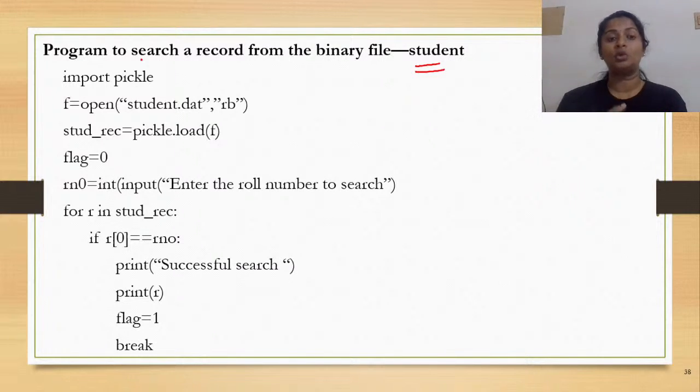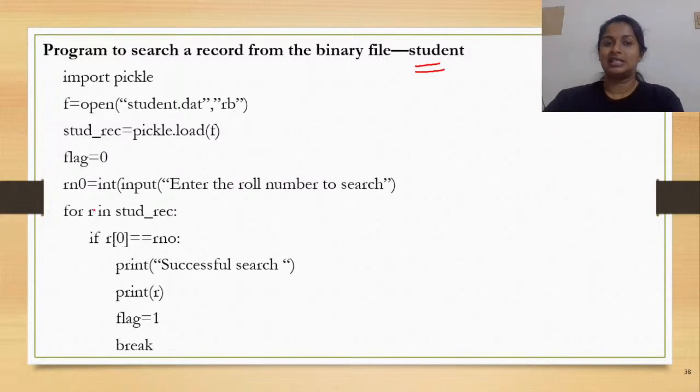So usually you would be taking some unique value with which you can identify a record. In this case, I would say definitely the roll number. The roll number of each student would be unique, right? Even in your school, as well as for writing the board examination, you have a unique register number or unique roll number associated with each one of you, isn't it?